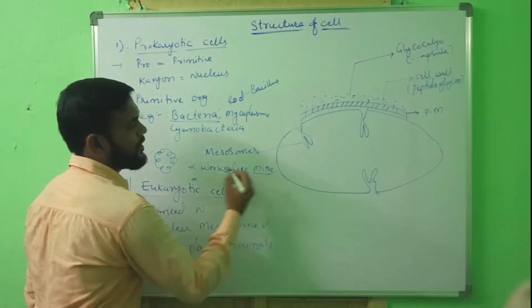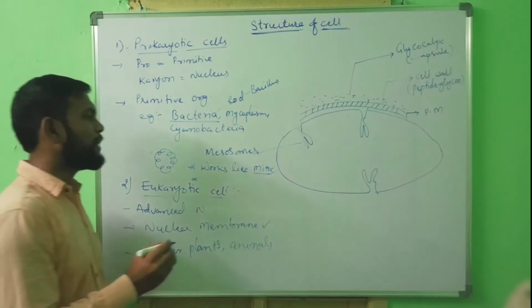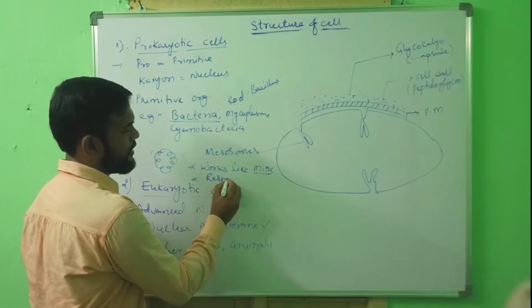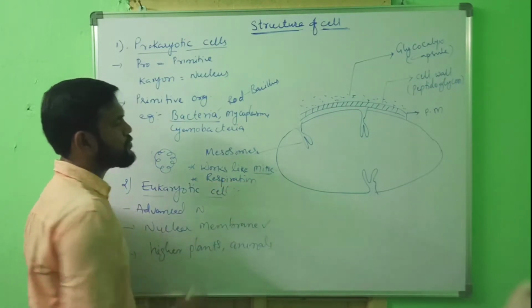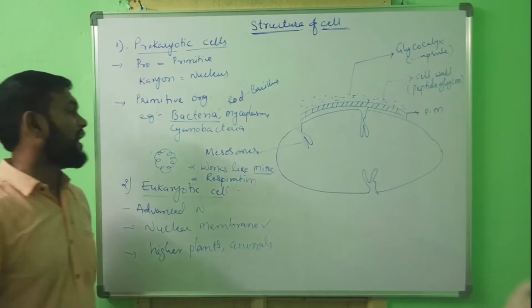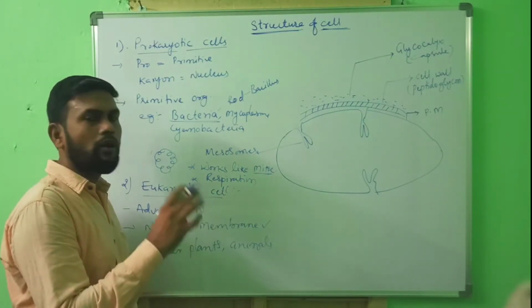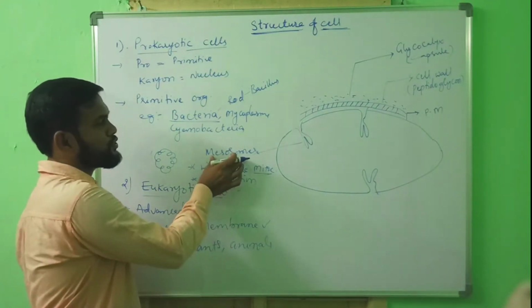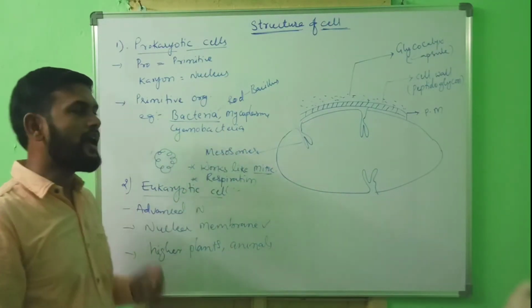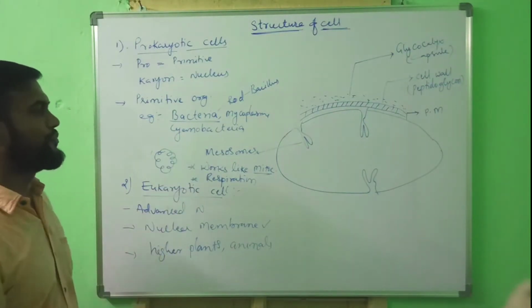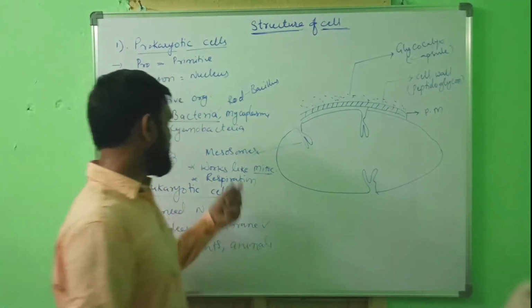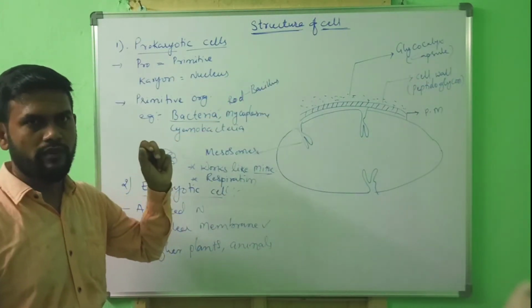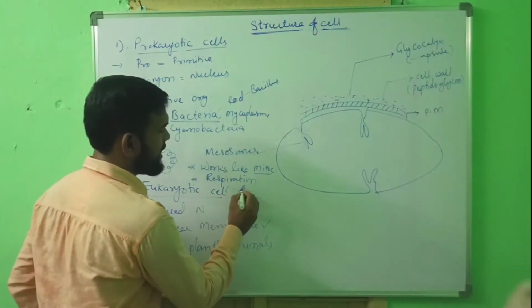They work like mitochondria. What is the function of mitochondria? Mitochondria are useful in respiration. Here, mesosomes are also involved in respiration. They degrade the complex molecules and release the energy. In some bacteria, these mesosomes are also involved in cell division.